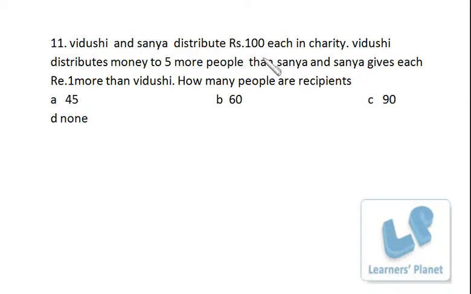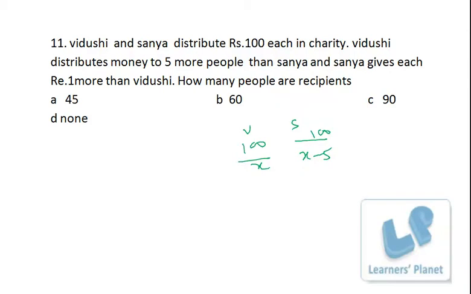Vidushi and Sanya distribute rupees 100 each in charity. Vidushi distributes money to 5 more people than Sanya, and Sanya gives each rupees 1 more than Vidushi. How many people are recipients? So suppose there are X persons. Vidushi is distributing to X persons, and Sanya is distributing, I guess Vidushi distributes money to 5 more people. Okay, so this is Vidushi and this is Sanya.